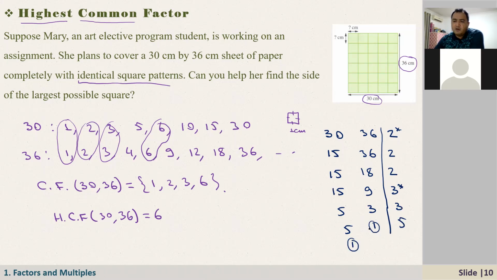We can stop. On purpose, I'm writing all of these numbers. After this, we will learn about the least common multiple, because the product of all of these numbers gives us the least common multiple of these numbers. And how about the star numbers? Here we have this 2 and this 3, right? The product of these numbers, the common factors, gives us the highest common factor of these numbers. So what is it? It's just 2 times 3, that is equal to 6.